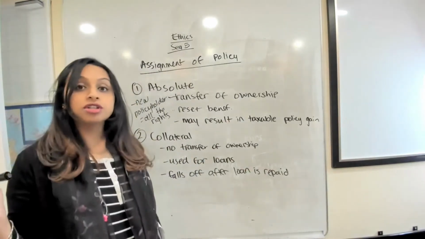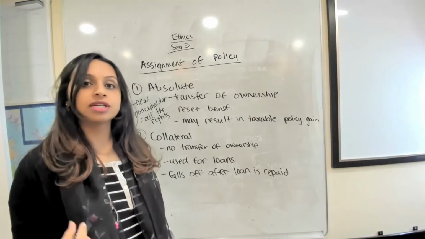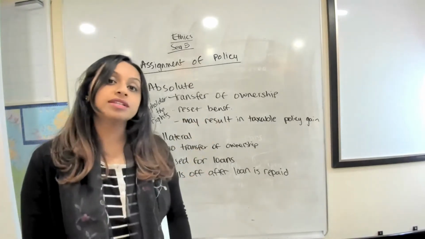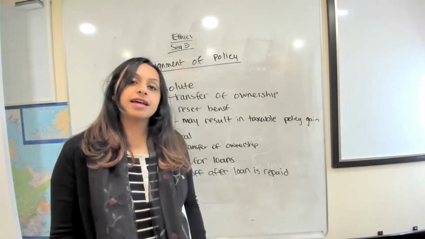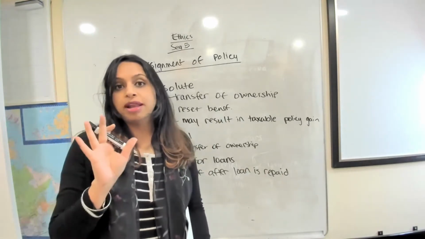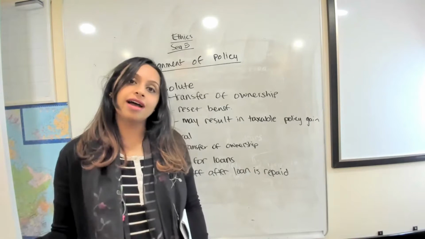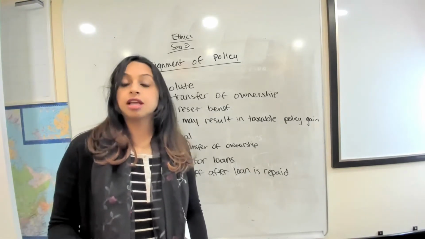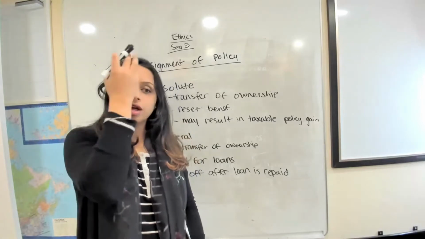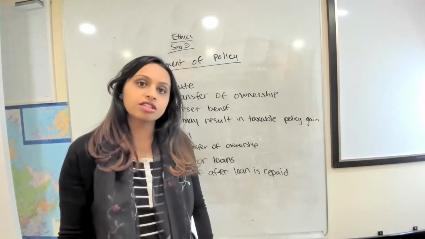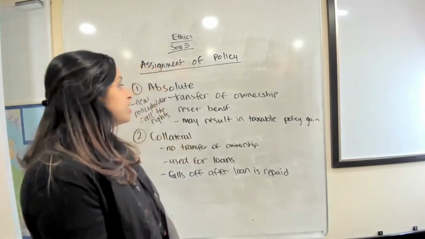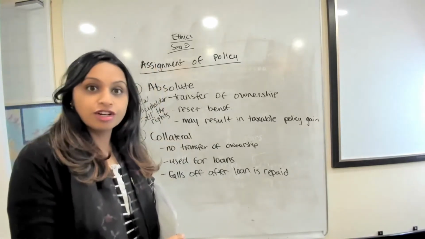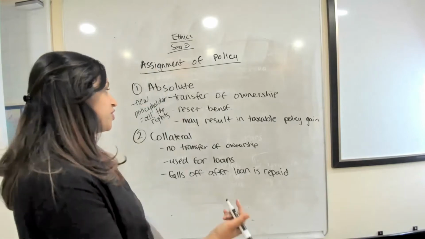And what's really important to remember when somebody does absolute assignment is that it resets the beneficiary. What does that mean? So that means that the beneficiary that the original owner had will fall off. And what happens, let's say if the person doesn't name a beneficiary, many times people say, well, I don't know right now, I'll think about it and get back to you. If no beneficiary is named, this is something important, and I think we forgot to do it when we talked about beneficiary, so make sure you have it.